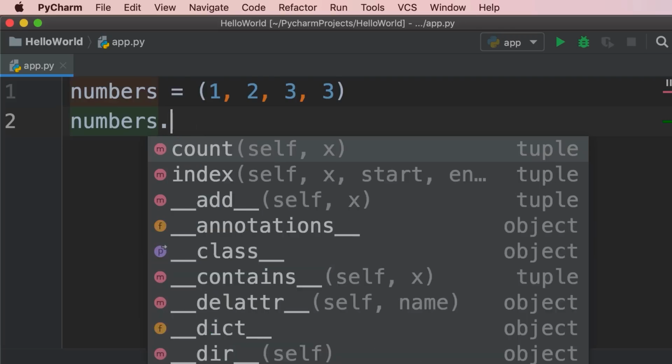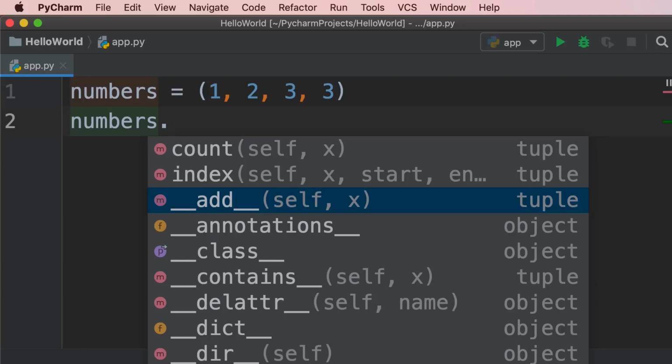Now, these other methods you see here that start with an underscore, they're called magic methods. It's an advanced topic, and I've covered it in detail in my complete Python programming course. If you're interested, the link is down below this video.